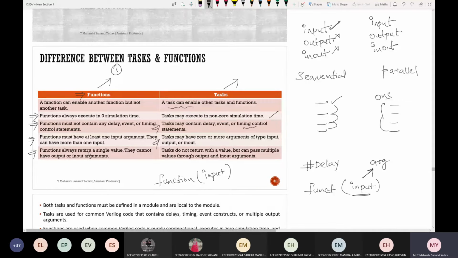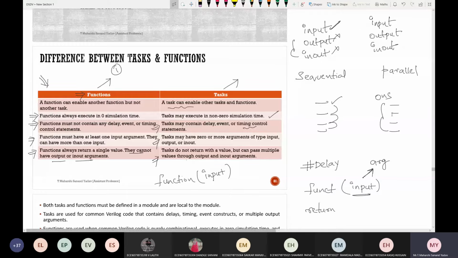Next, functions always return a single value. I hope you know about return values. The return type will be void, or else it can be of type integer also. So functions always return a value. They cannot have output or inout arguments, as I've told you. Next, tasks do not return a value, but can pass multiple values through output and inout arguments. We'll be able to understand this once we see a particular example.